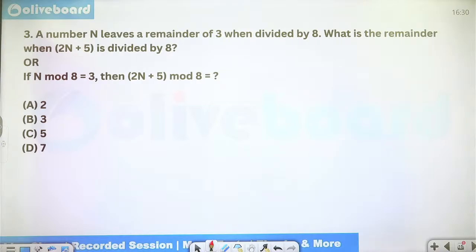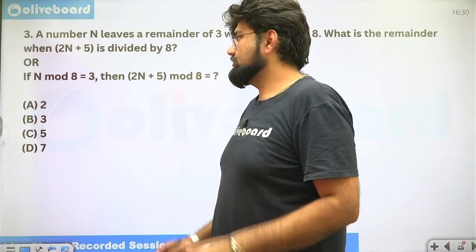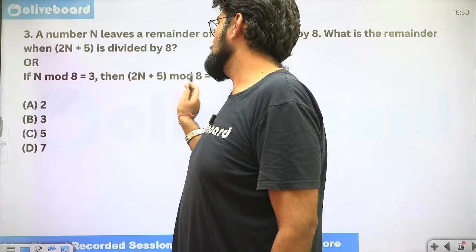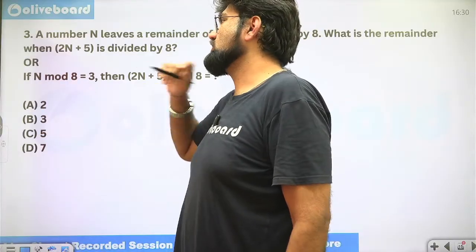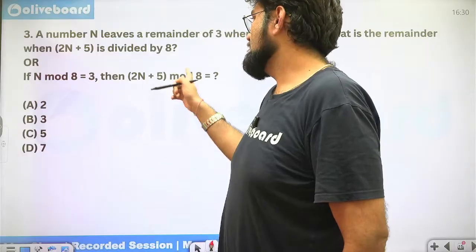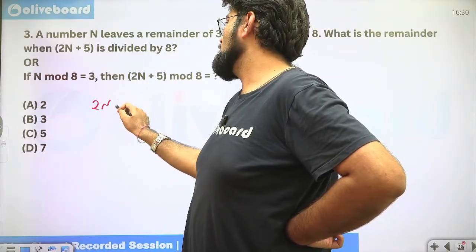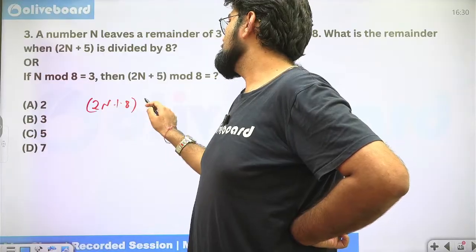See, technically in this case, we have two approaches. Approach number 1 is a longer method. We know that 2n plus 5 mod 8 is what we need to find out. We know the value of n mod 3, but we'll have to convert this in a way that we get n mod 8. So what do we do? We open it. By the addition property, we say 2n mod 8 plus 5 mod 8